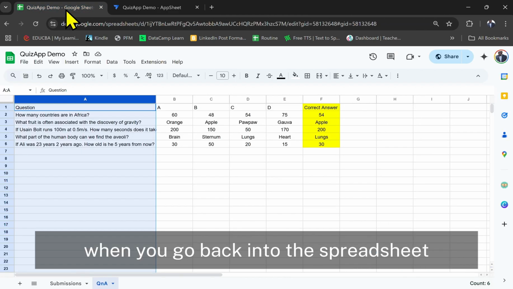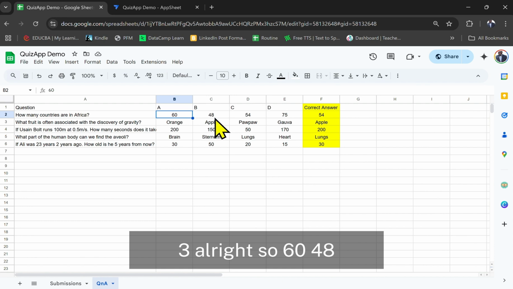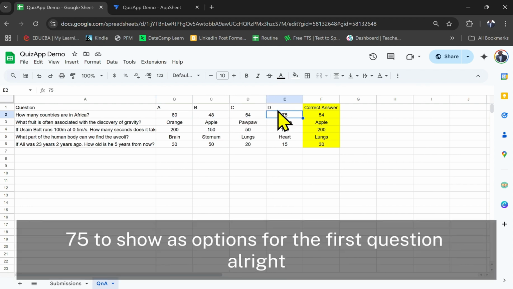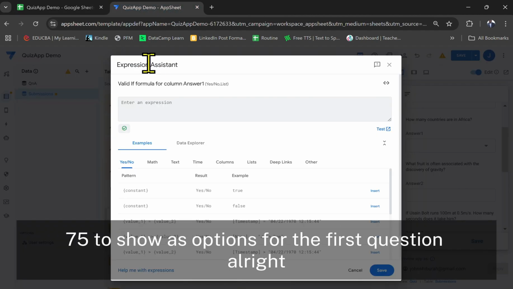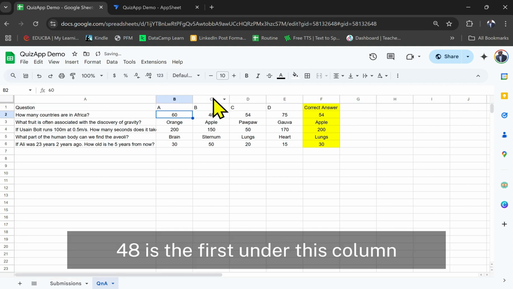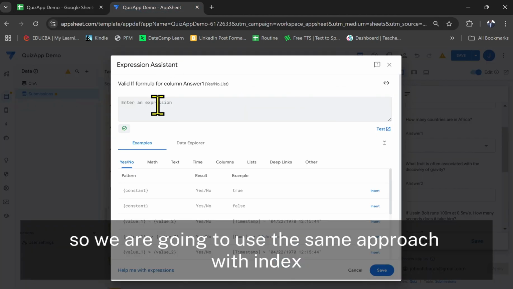When you go back into the spreadsheet, so for question 1, we want these options: 60, 48, 54, 75 to show as options for the first question. Alright, and as you can see, 60 is the first under this column, 48 is the first under this column, 54 is the first under this column, 75 is the first under this column. So we are going to use the same approach with index.